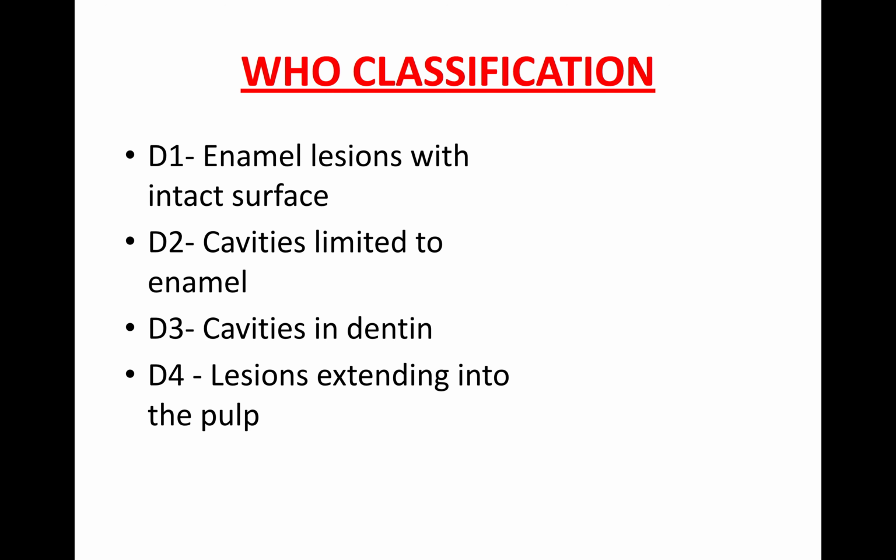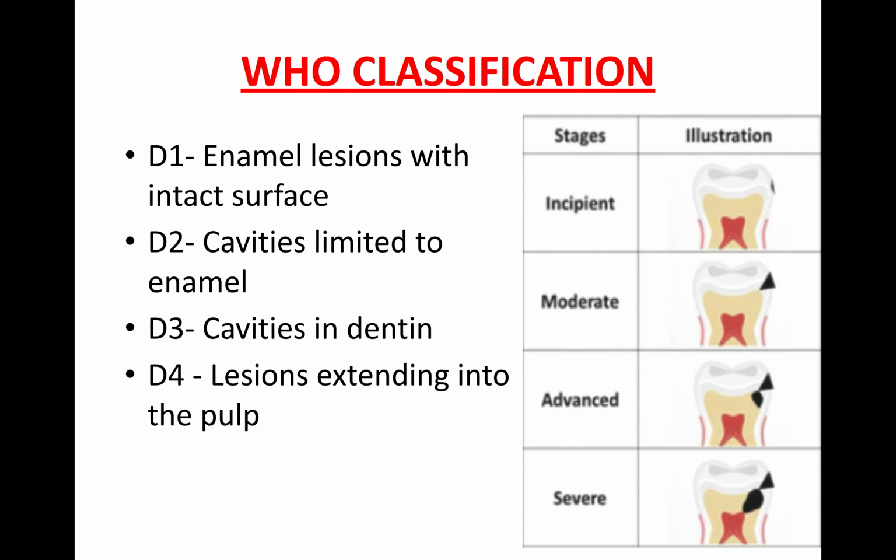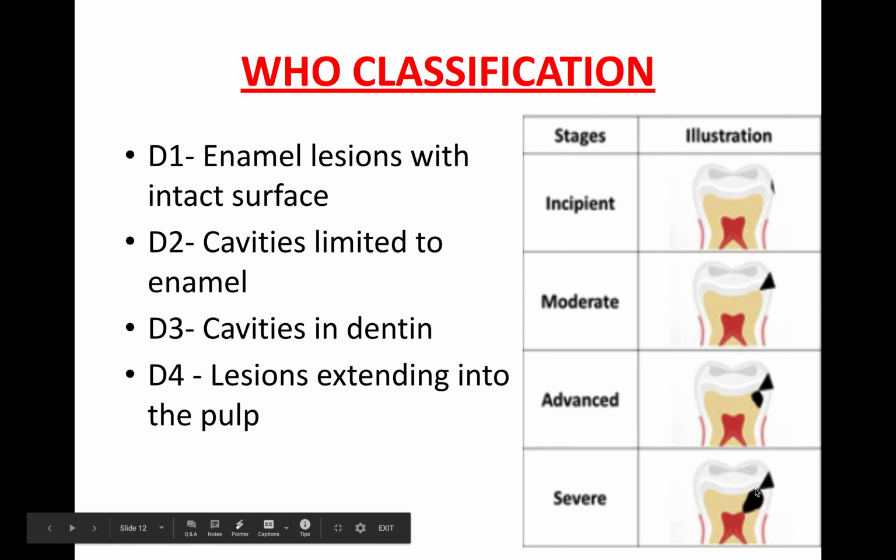D4, lesion extent into the pulp. As mentioned in this diagram, the black part that only touches the enamel is D1. Now it extends into the enamel, that is D2, moderate. Now cavity which extends in the dentine is advanced, and severe is where there is pulp involvement, as you see in this diagram.